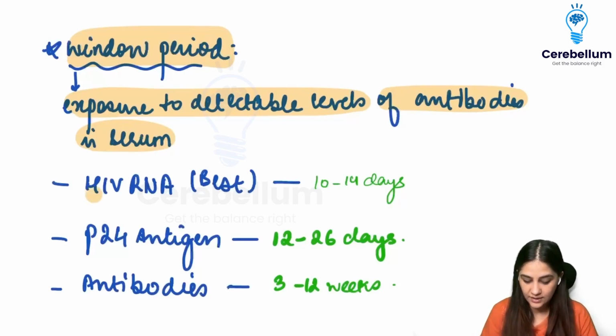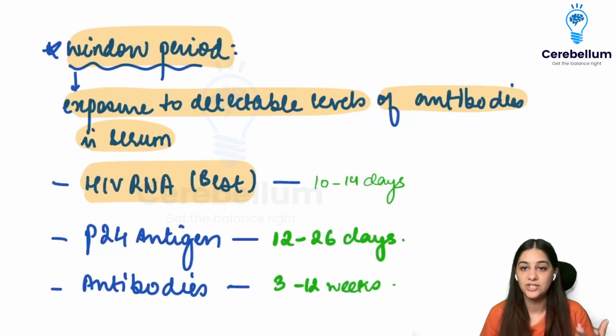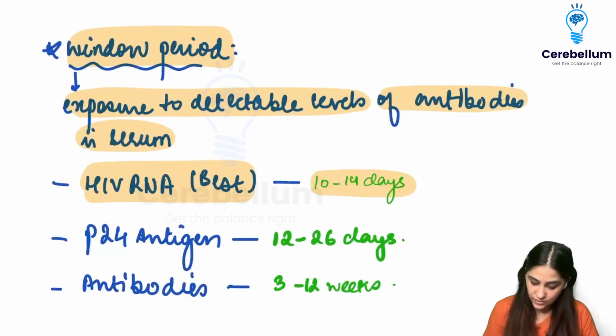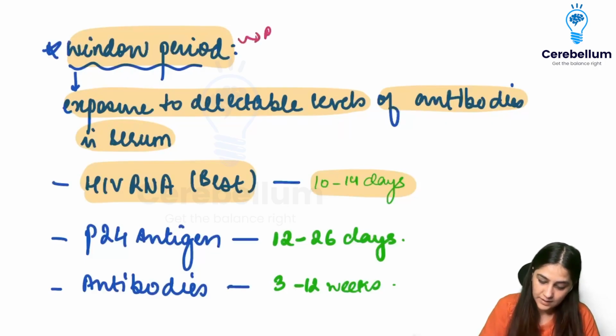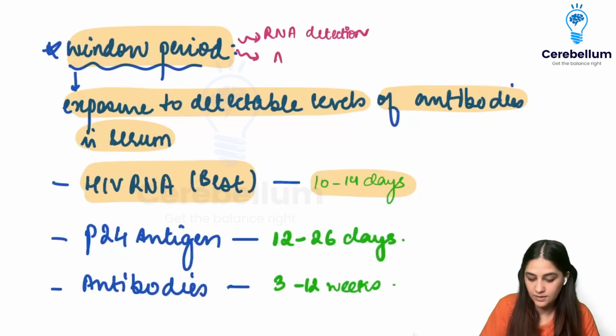Here we can do RNA testing, directly testing the amount of HIV RNA. This is going to be the best because it comes as early as 10 to 14 days, because RNA is the one that is entering. So in the window period, the best is to do the RNA detection, right? Because that is going to be there. And the second one is going to be the antigen detection.